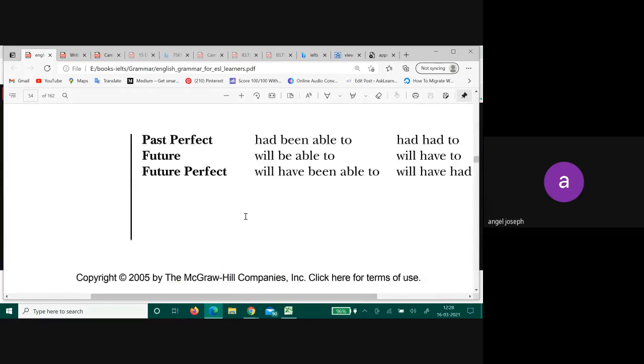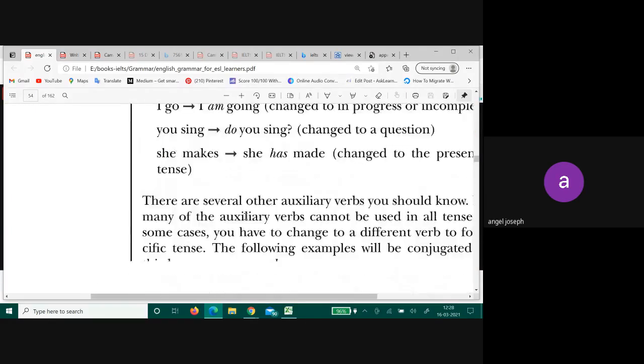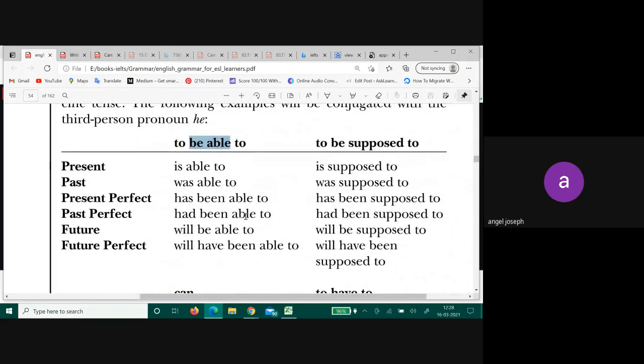So let's go back and start from the first one. Let's look at the different forms. We'll quickly go through it. The first one is to be able to, or able to, or be able to. However you want to take it, you can take it. How do you use it in the present tense? Is able to.